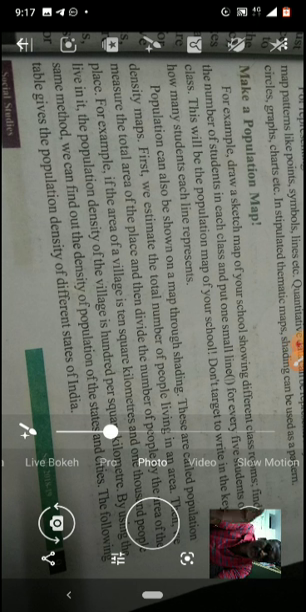Next, population can also be shown on a map through shading. On a map also we can show it. We can draw the map of the place where people are living, where the population is. That area we can shade with a pencil or anything, or we color it. These are called population density maps.